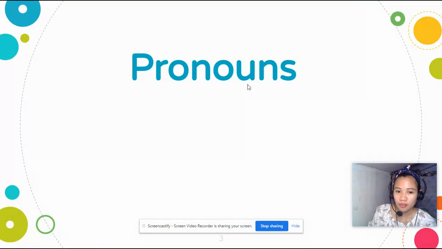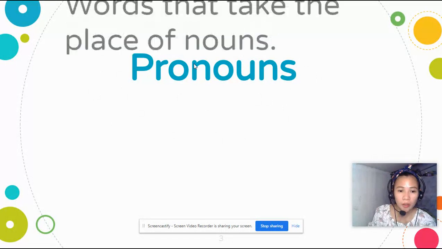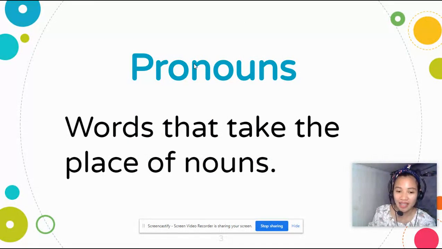Let us define first what a pronoun is. Pronouns are the words that take the place of nouns. It is a word that is used instead of a noun or a noun phrase. Pronouns refer to either a noun that has already been mentioned earlier or to a noun that does not need to be mentioned or named specifically.